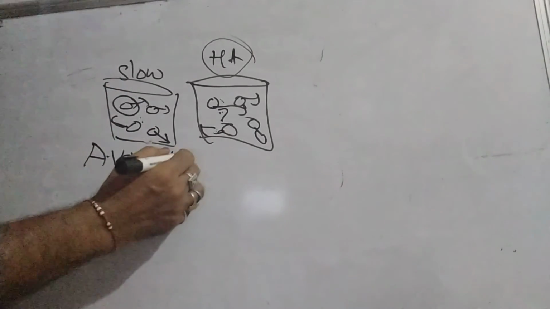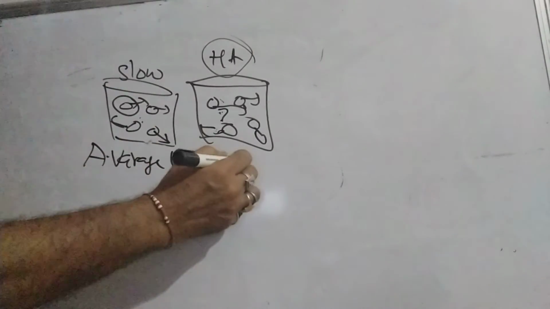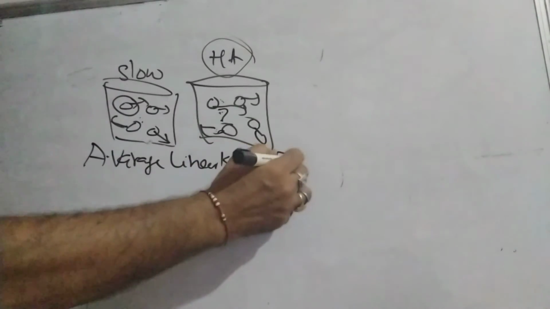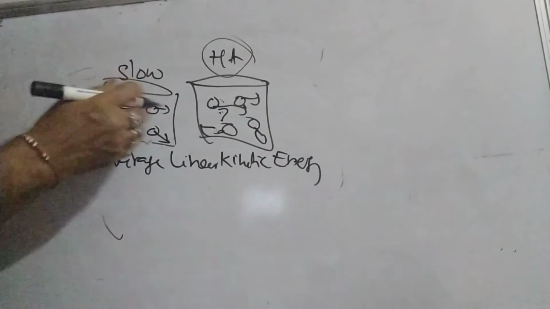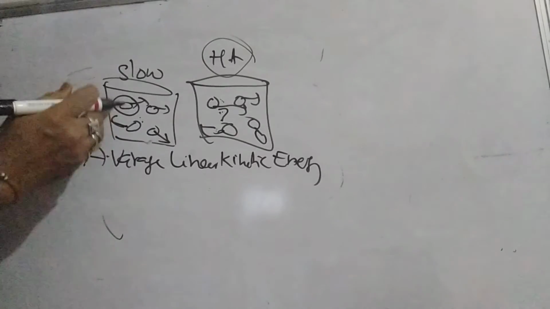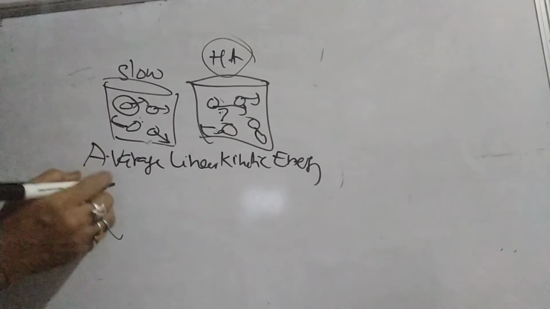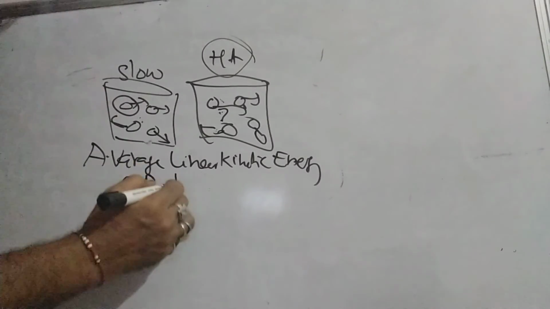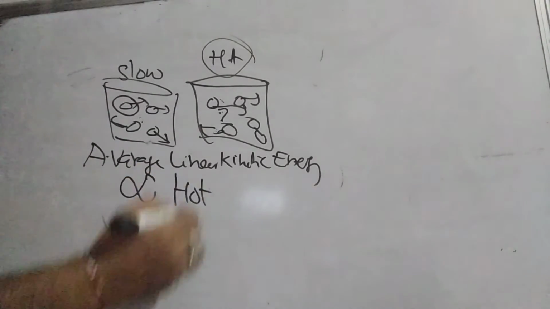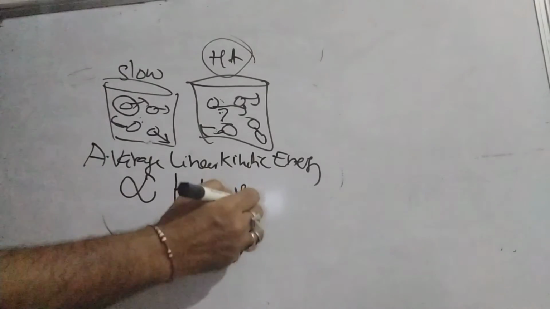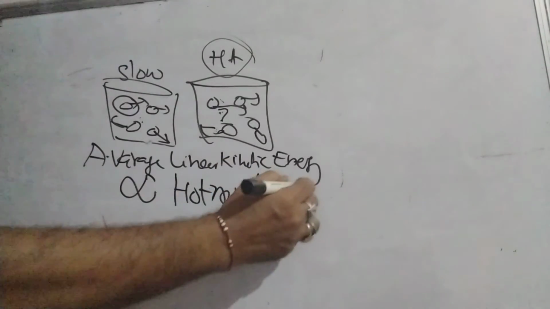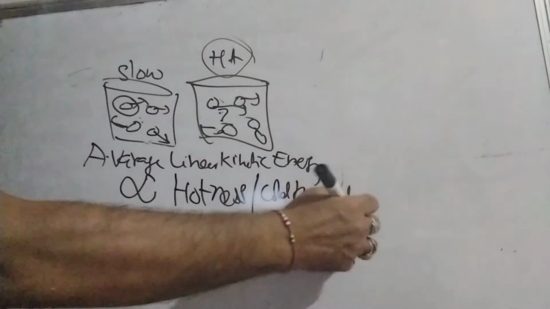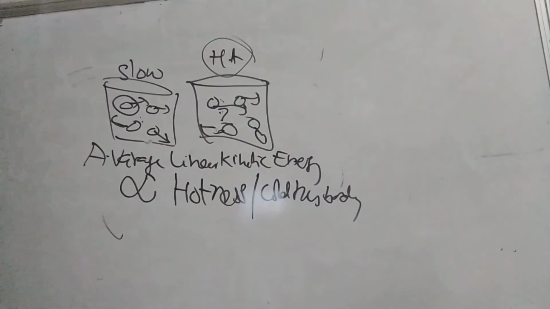All particles have different energy levels, so we have to find the average linear kinetic energy, which is directly proportional to the hotness or coldness of the body. So the linear kinetic energy decides the rise in temperature.